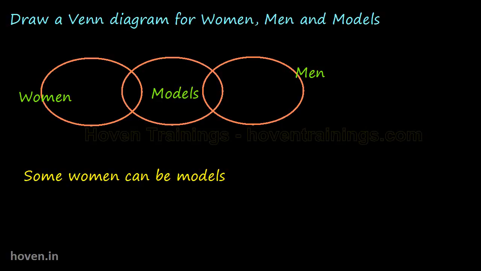This is how the 3 circles will be arranged. The models will cut women also and they'll cut men also. But women and men will be independent circles.